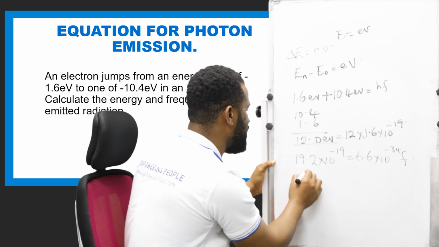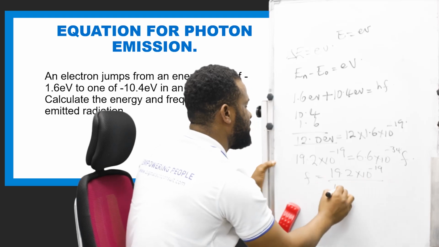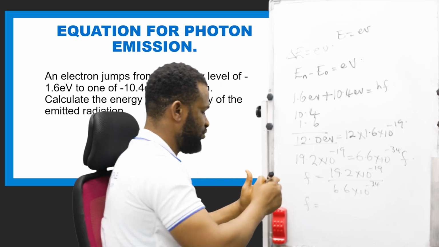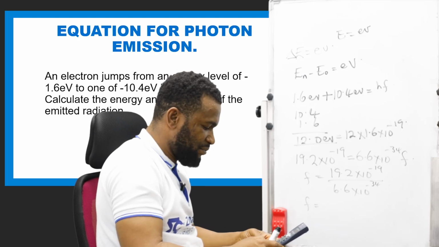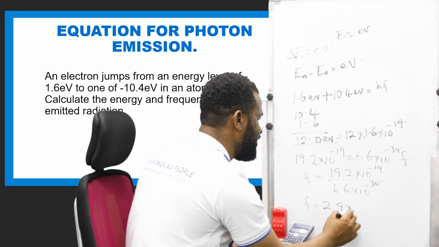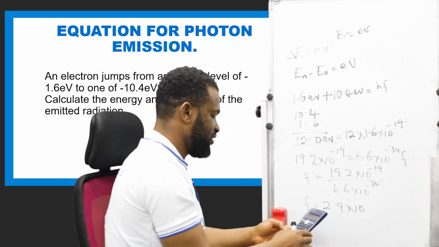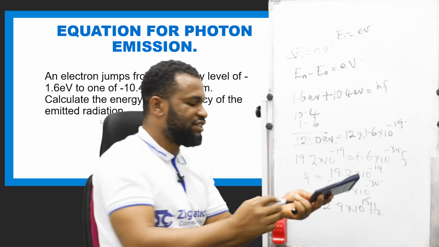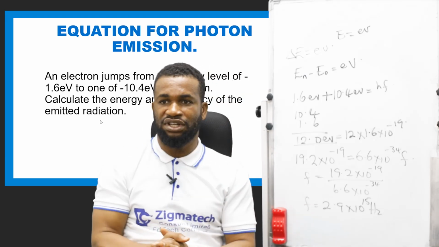So what I'm going to do is F is 19.2 times 10 raised to the power minus 19 divided by 6.6 times 10 raised to the power minus 34. So F is equal to 19.2 divided by 6.6, which is 2.9 times 10 raised to the power 34 minus 19, which is 15 hertz. So this is the frequency of the radiation emitted by the electron from this energy level to the other energy level.